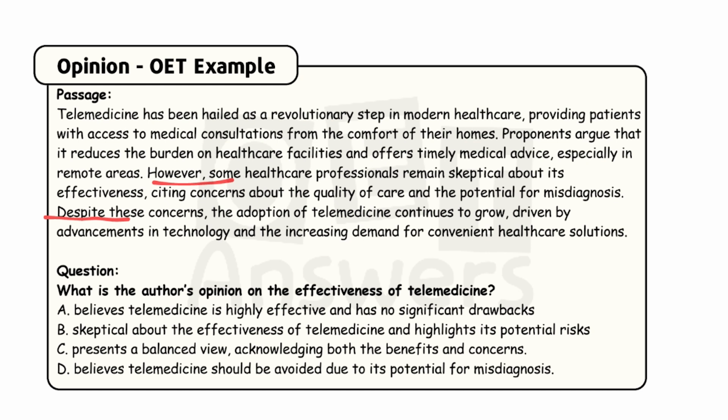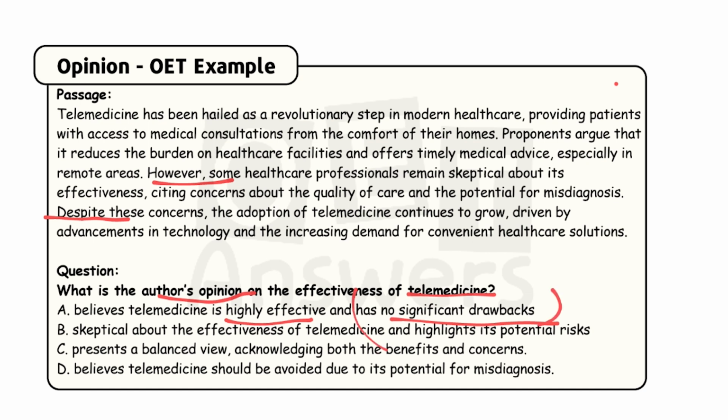Now read the question. What is the author's opinion on the effectiveness of telemedicine? Regarding the telemedicine information given in the passage, what is the author's opinion that you need to find? You can see the four different options. Look at answer option A. Believes telemedicine is highly effective and has no significant drawbacks. I told you your focus is finding the author's opinion. Believes telemedicine is highly effective. Yes, this is the opinion, but the remaining part of the sentence, that it has no significant drawbacks, is not stated by the author.